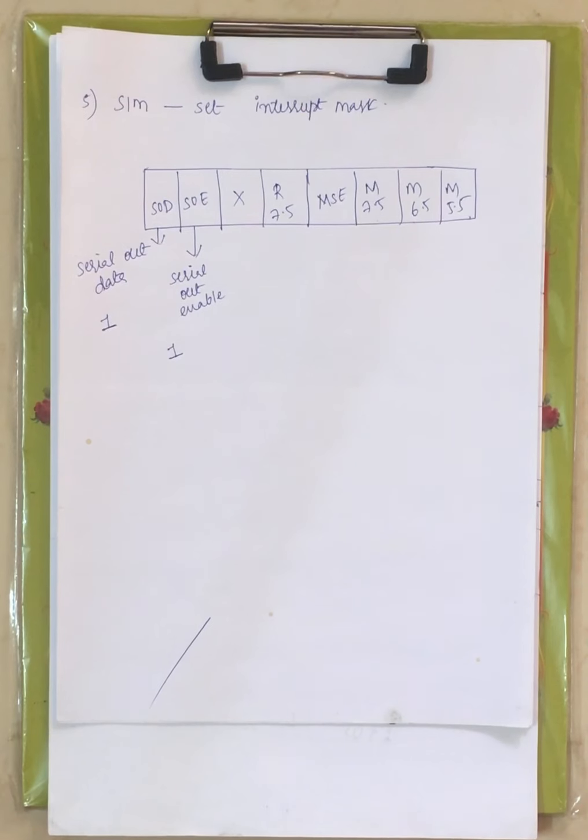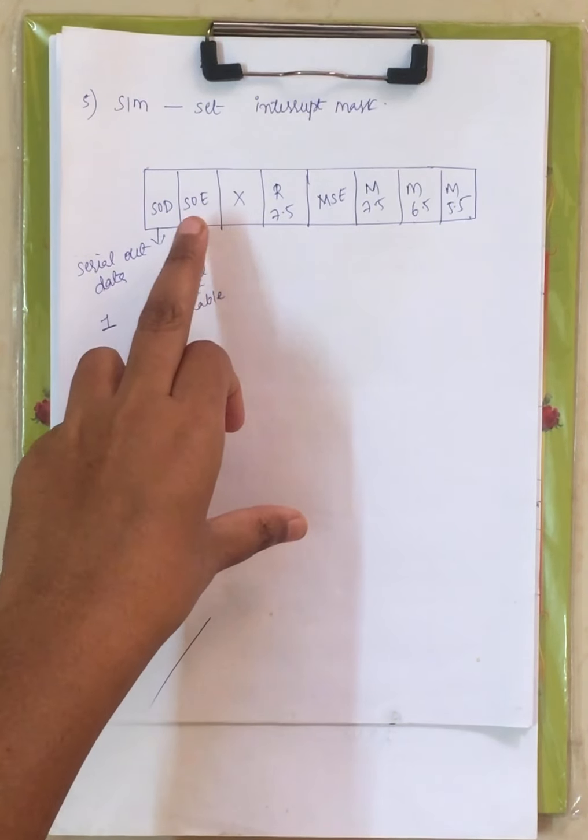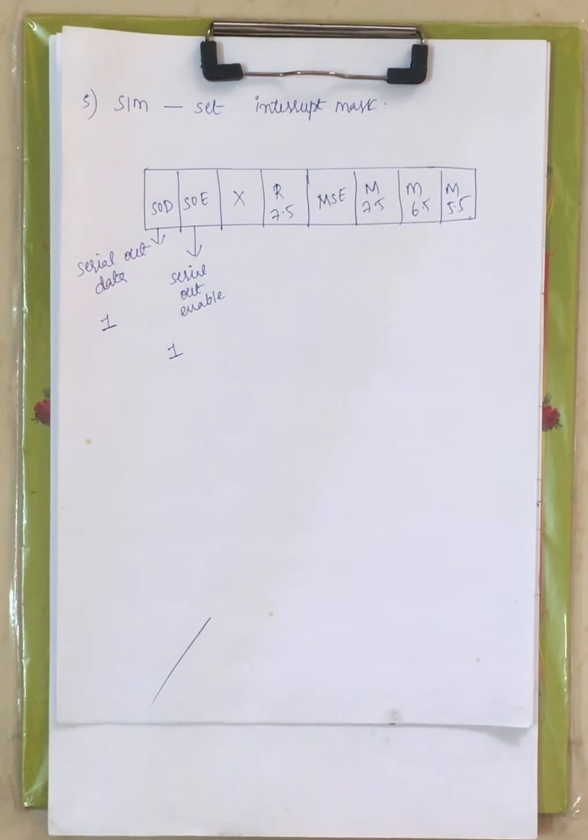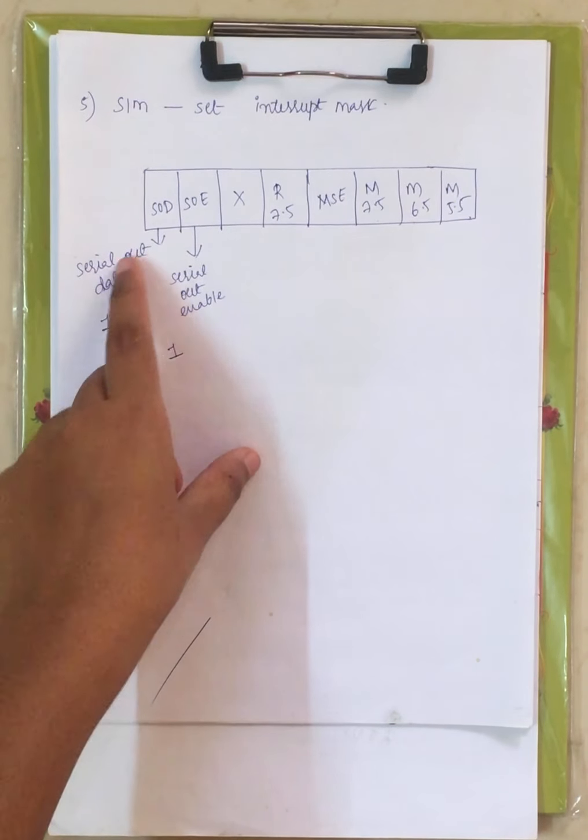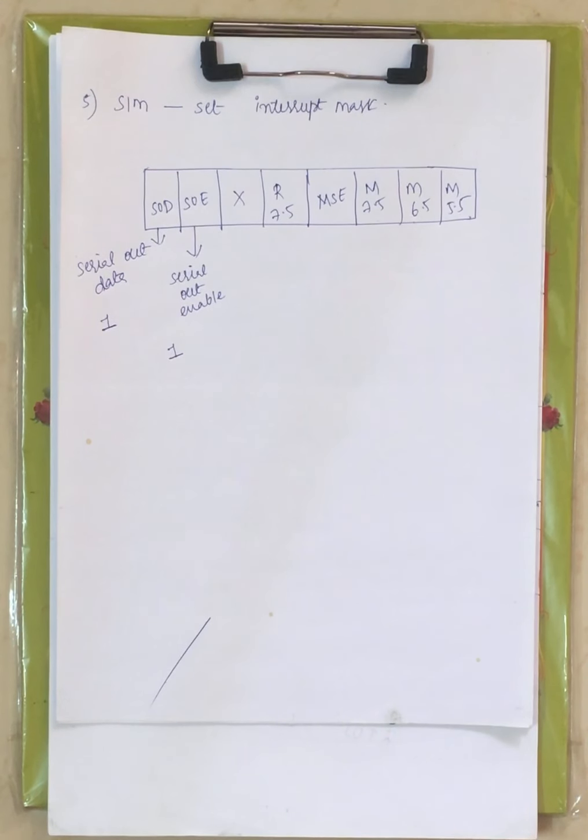Now if a user wants to send data outside of your processor, SOE has to be set to 1, and SOD should also be 1.